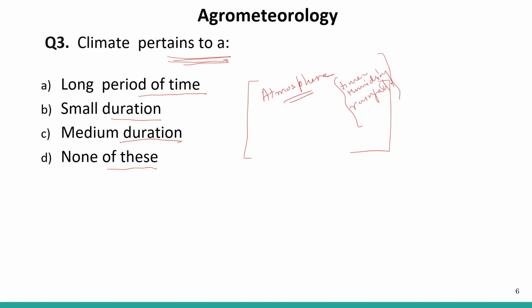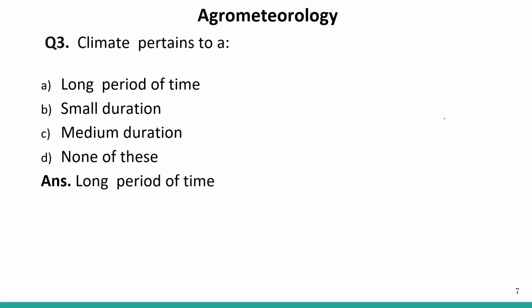But that is for a longer period, maybe 2 months, 3 months, 4 months, or 5 months. So that is the longer time period, and that gives you the climate. So the correct answer is long period of time.